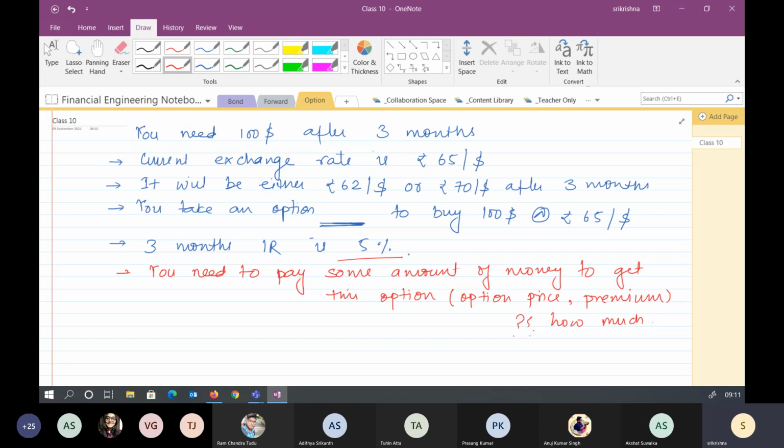Should he buy $100 at the front, at t equal to 0?